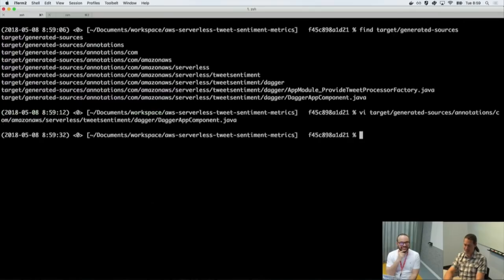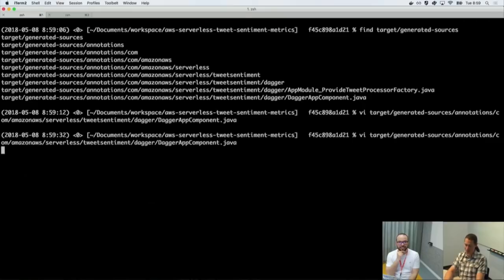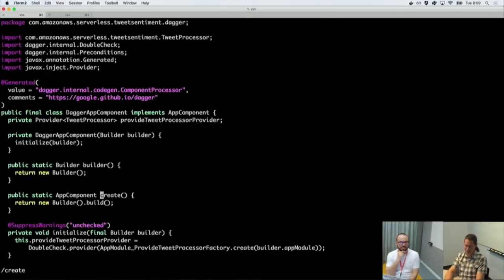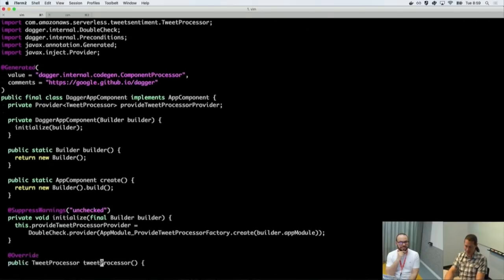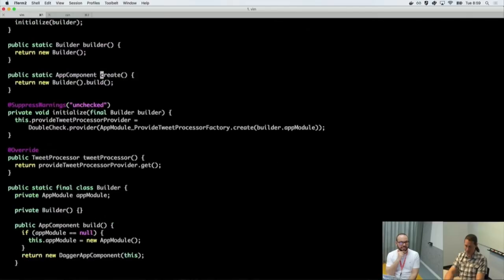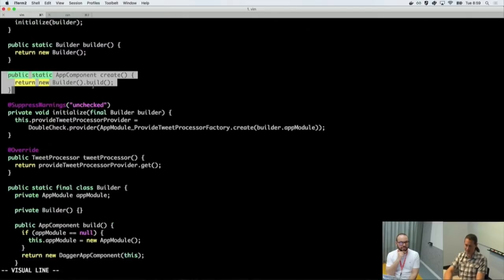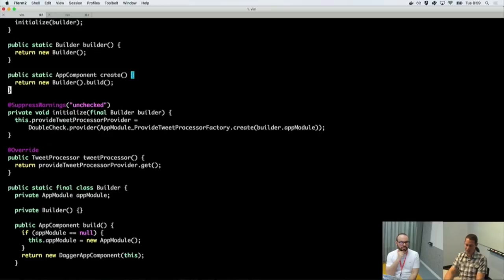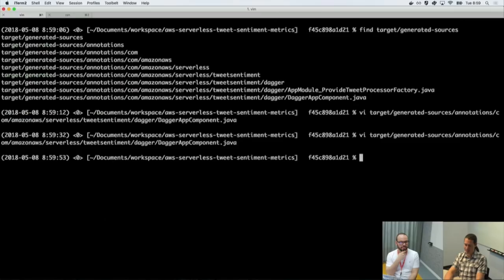But this is all the Dagger magic to wrap things. You can see that create method that I was talking about right up here. It's a static method, so I wasn't lying, and it returns that interface that I defined. So it is there, and that's Dagger doing its magic.